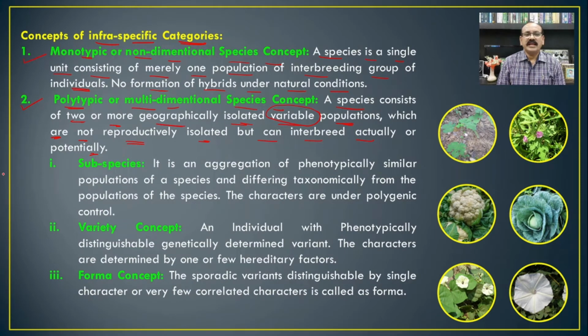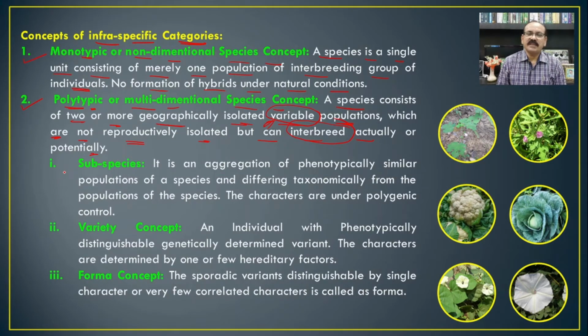Though there are certain variations among the members of this species, they show a truly interbreeding group. When such organisms are found in a species, that concept of the species is known as the polytypic or multidimensional species concept. It means that even within the species there is a possibility of variation.